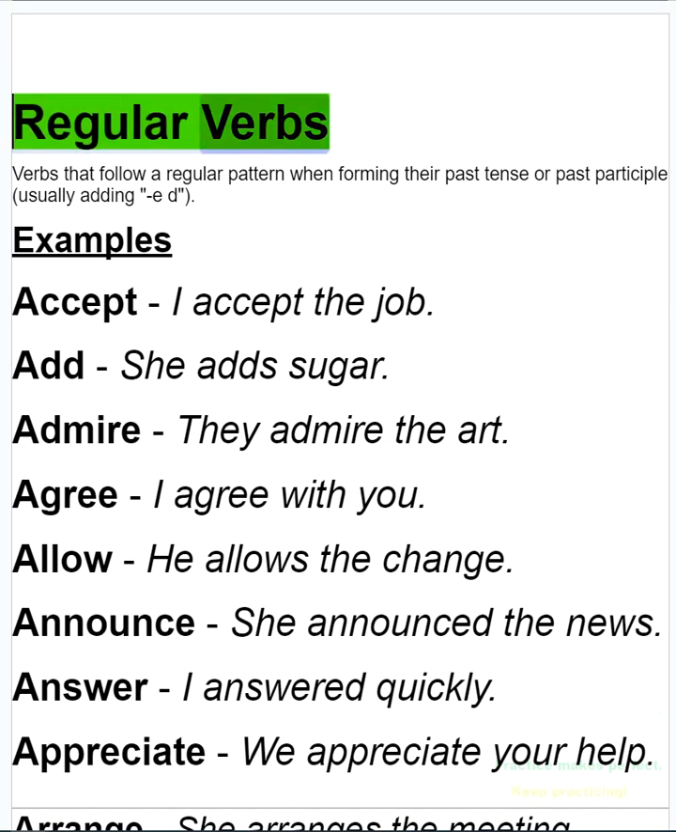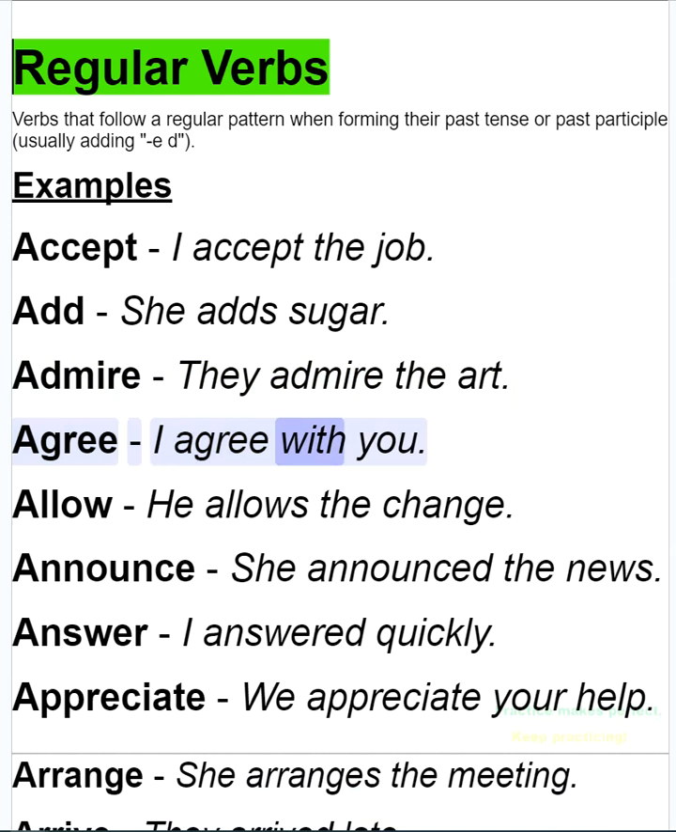Regular verbs. Verbs that follow a regular pattern when forming their past tense or past participle, usually adding ed. Examples: accept, I accept the job. Add, she adds sugar. Admire, they admire the art. Agree, I agree with you.